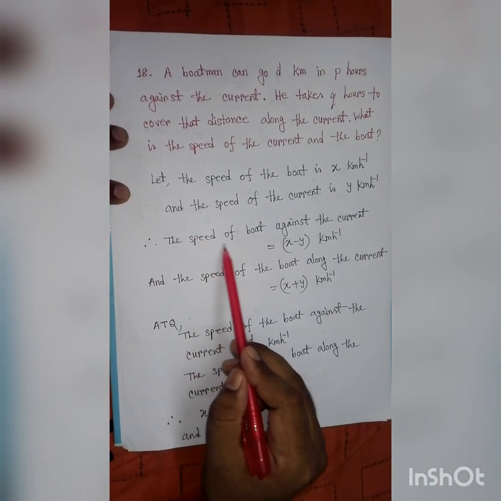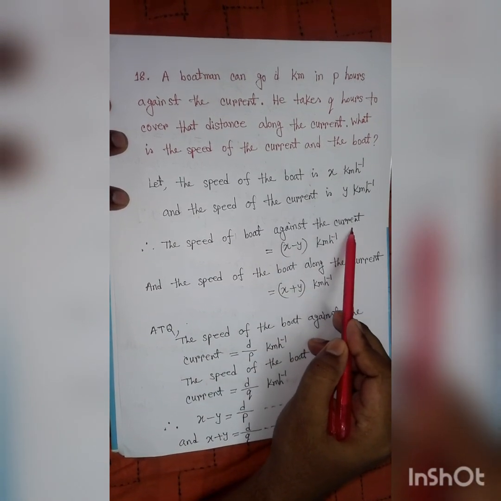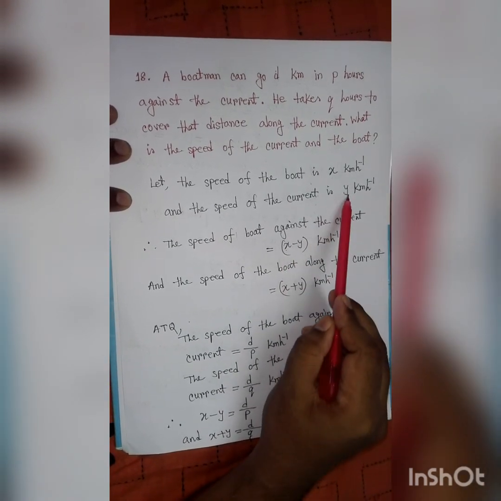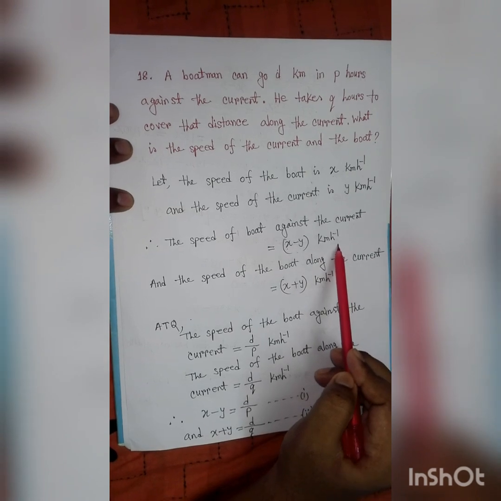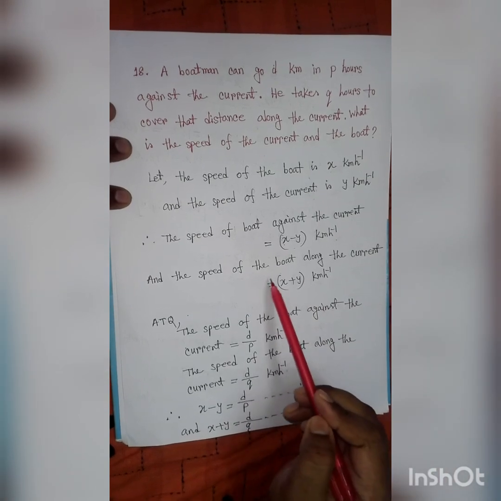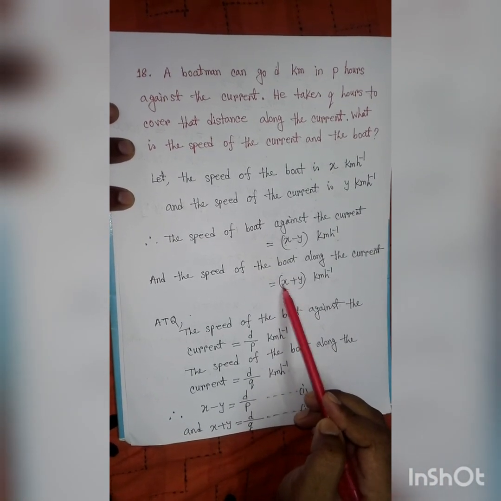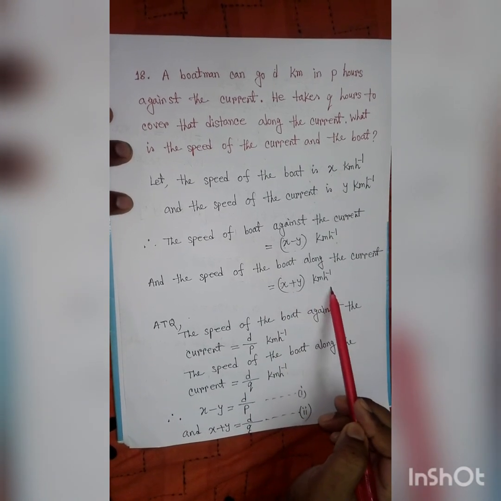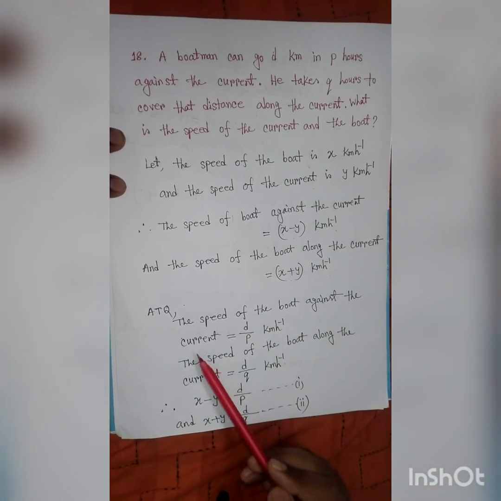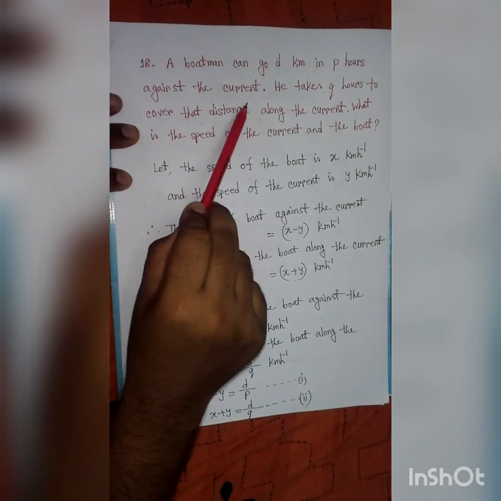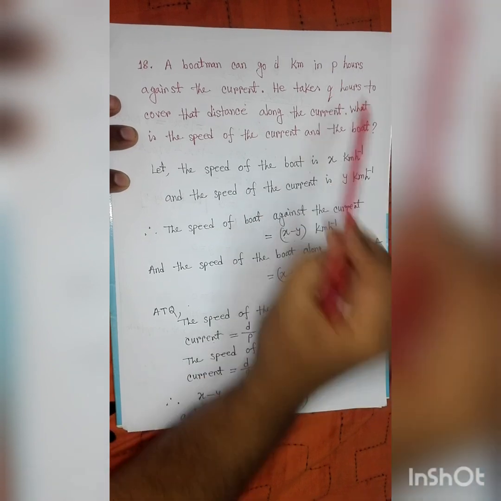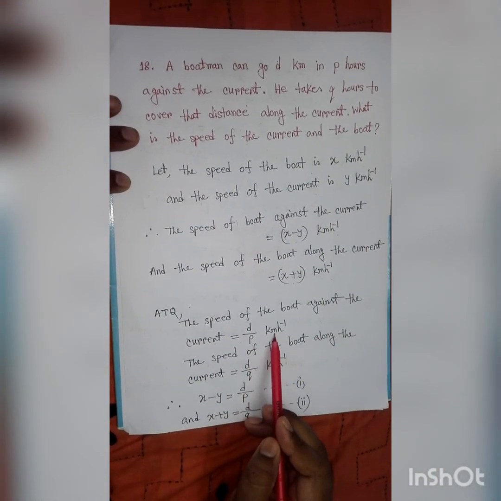So the speed of the boat against the current is, here the speed of the boat is x and the speed of the current is y, so x minus y kilometer per hour. And the speed of the boat along the current is x plus y kilometer per hour. According to the question, against the current, the boatman can go d kilometer in p hours. So we get d by p kilometer per hour.